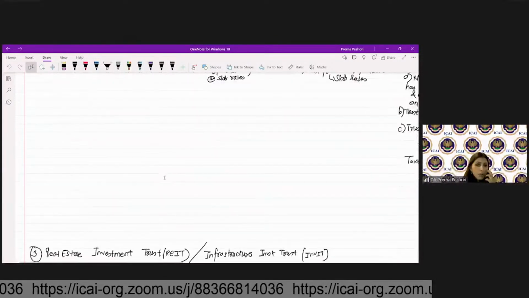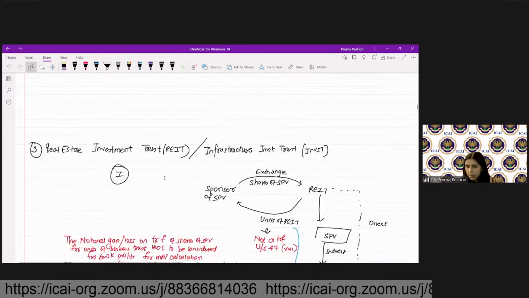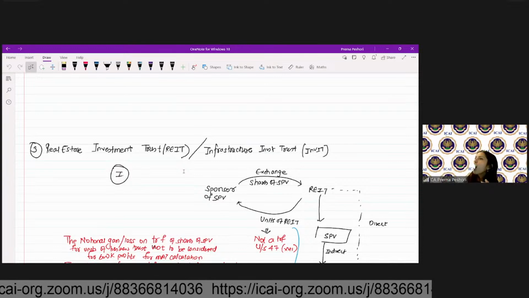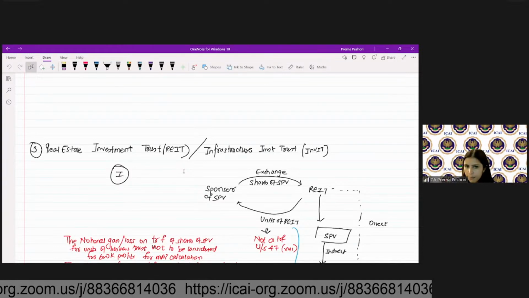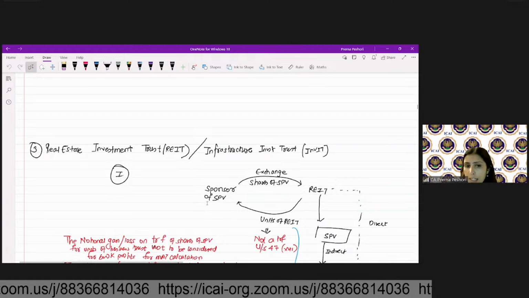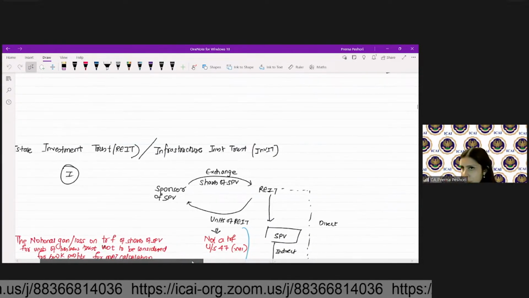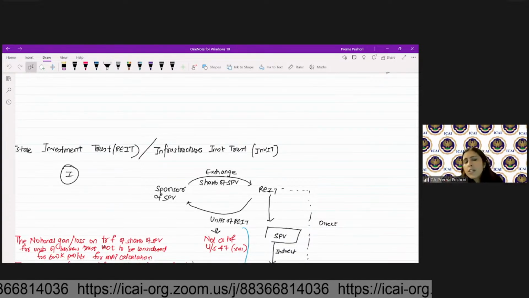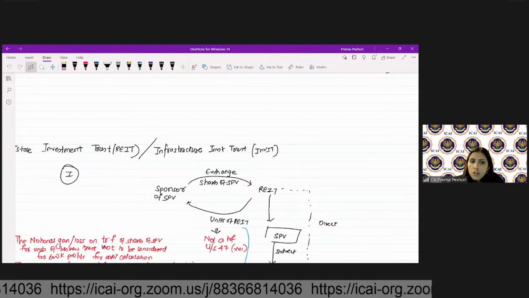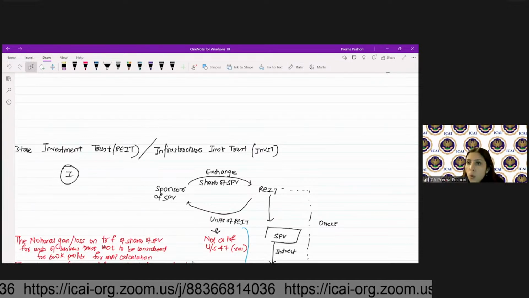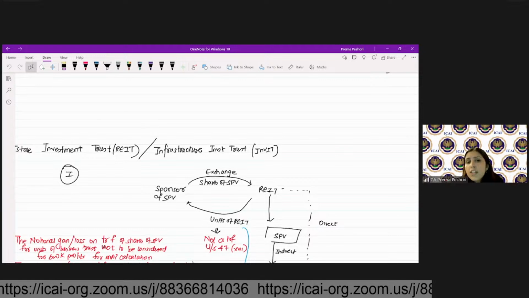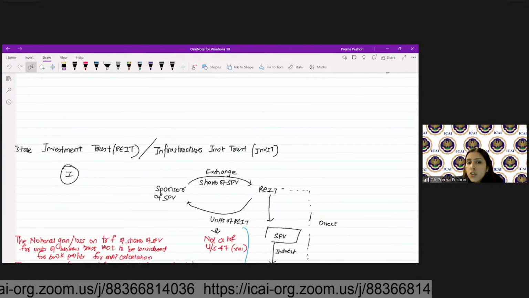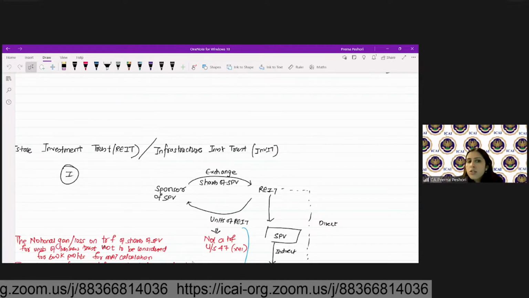Now, first we'll come to the concept of the REIT and InvIT. In the case of the REIT or InvIT, what happens is, usually there are sponsors of the special purpose vehicle. Special purpose vehicle is nothing but a domestic company. But it's just a holding company. That's why it's called a special purpose vehicle. So the special purpose vehicle's owner will give the shares of the special purpose vehicle to the REIT, and the REIT in exchange will give the units of the REIT to the shareholders of the SPV.